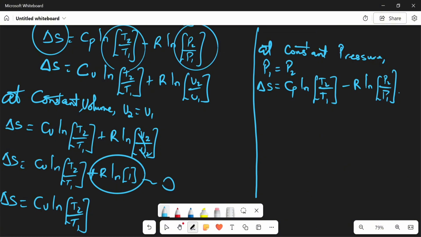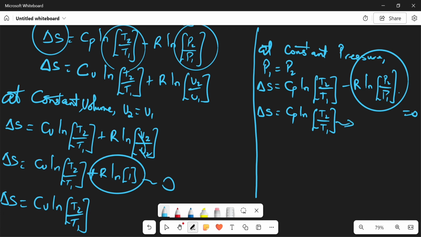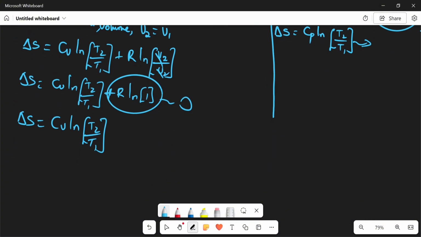So automatically I can say my change in S is equal to CP ln T2 over T1, since eventually this is going to be equal to what? 0. Do you understand? Because they will eventually cancel out, we have ln 1, so everything will be equal to 0. So at constant pressure, this gives us change in S equals CP ln T2 over T1, and at constant volume we have our change in entropy. So we should take note.